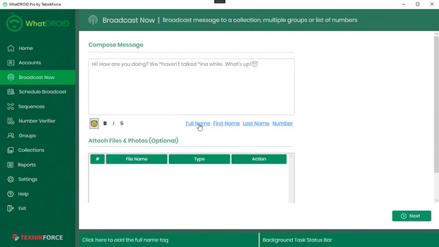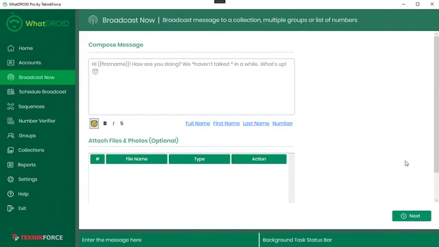You can also put in snippets. So if you want to put in the first name of the person, let's say, you can do that, and this text will be replaced by the person's first name. So let's say if you're messaging Cyril, it will say something like, hi Cyril, how are you doing? We haven't talked in a while, what's up? And that way you will be able to create a personal connection even if you're not typing every message separately. It's a great time saving device.